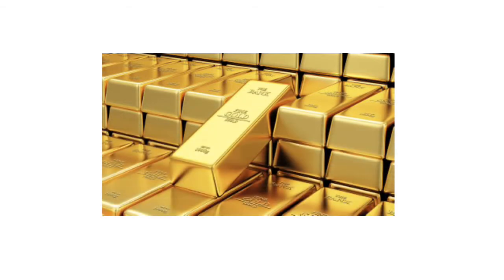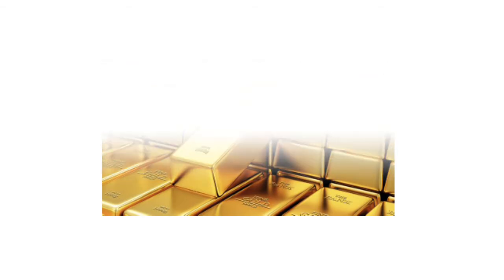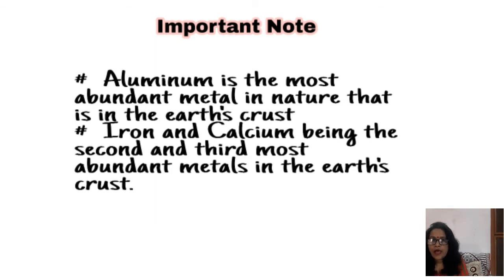Less reactive metals such as gold can be found naturally in free form. Aluminium is the most abundant metal in nature, that is in the earth's crust. Iron and calcium are the second and third most abundant metals in the earth's crust.